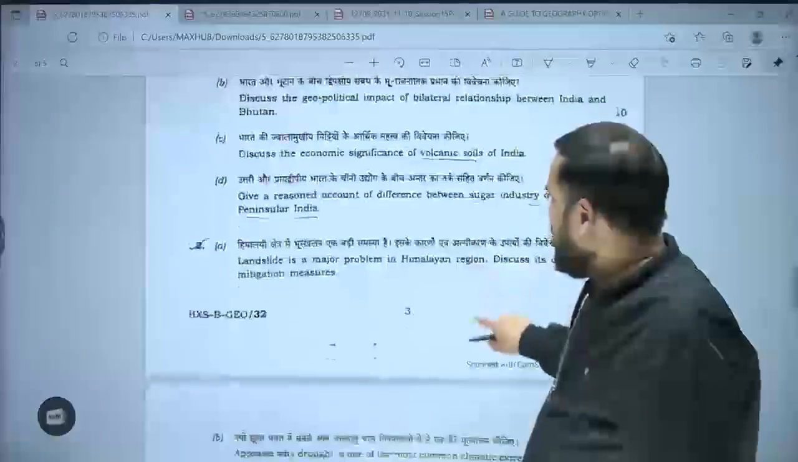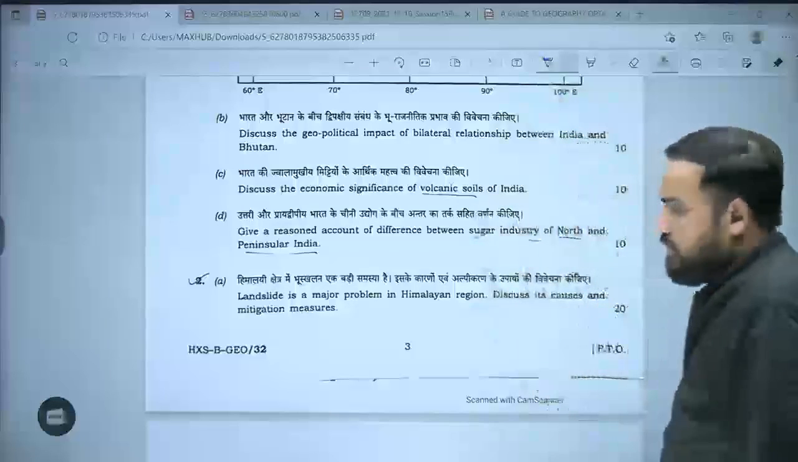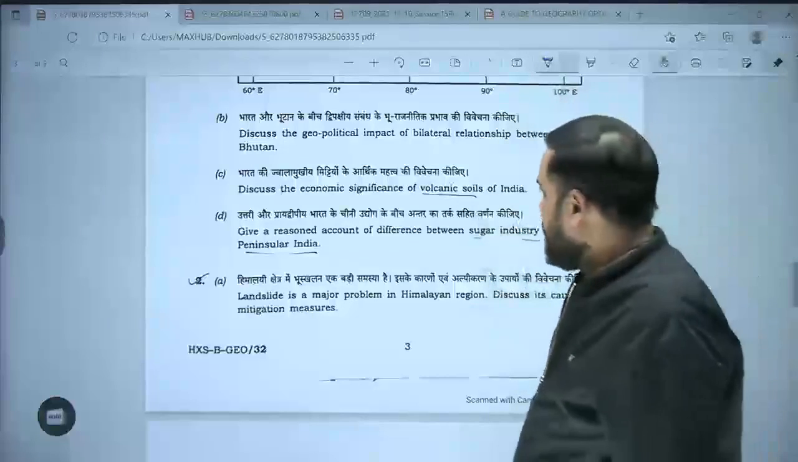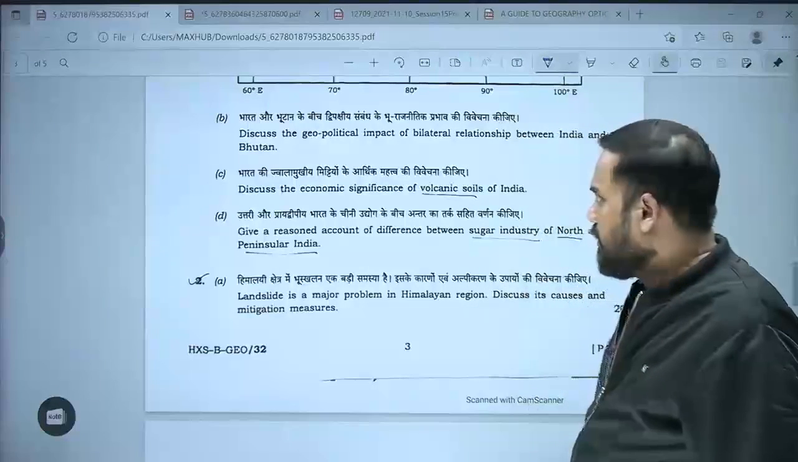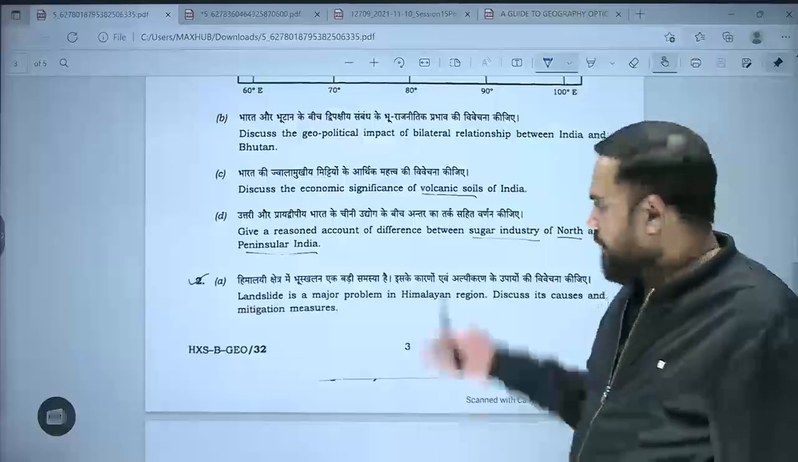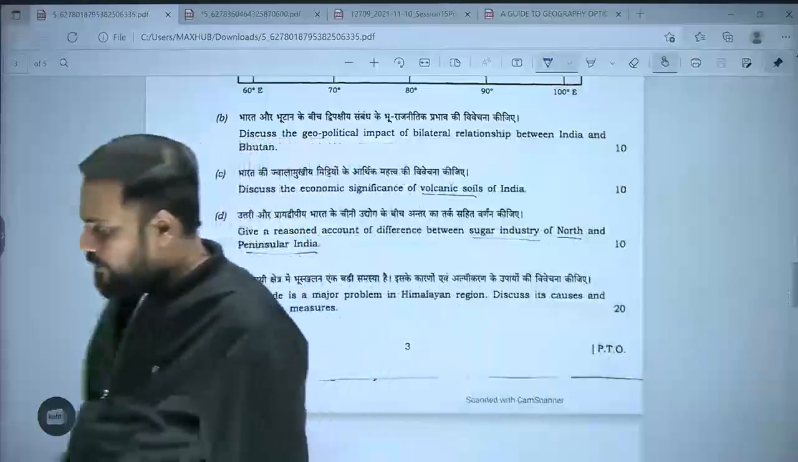So that should have been an area where you should have got good marks. Someone who is writing the exam. Discuss the geopolitical impact of bilateral relation between India and Bhutan. So again, paper 2 is very general. It has become quite general.